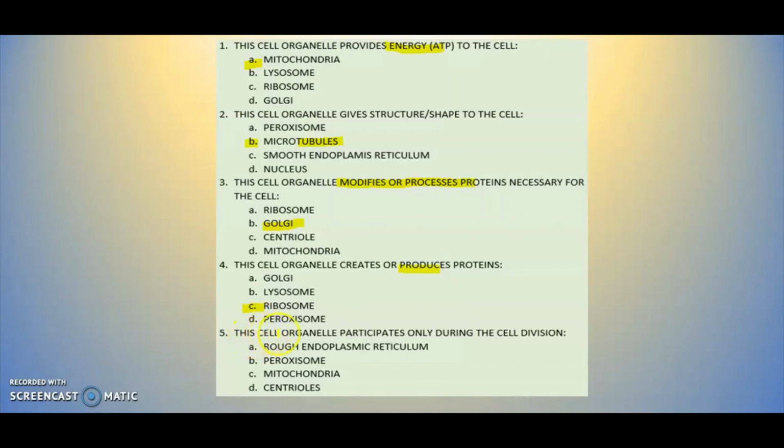Next one says this cell organelle participates only during cell division. Oh, that was the pair of scissors. The pair of scissors was the centriole. So this should be the answer. Centrioles. It cannot be the mitochondria, we said that's the battery. It cannot be the peroxisome because the peroxisome is for toxic waste. And it cannot be the rough endoplasmic reticulum, because remember, the rough is the one that transports the proteins produced by the ribosomes. So the answer for number 5 would be letter D.